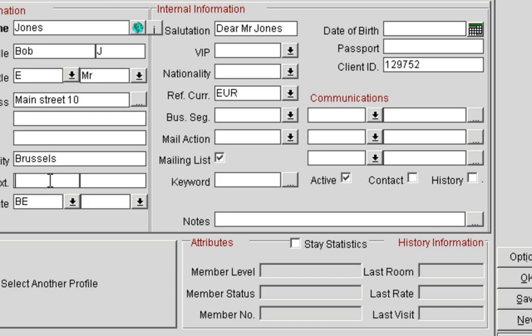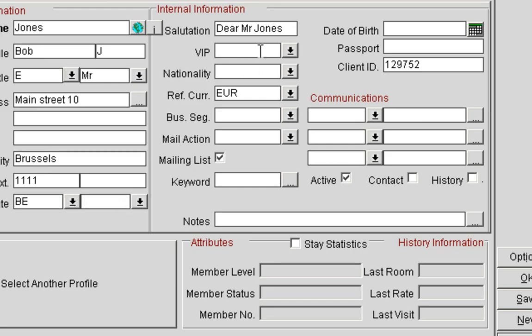You have the postal code, the extension code if it's also being used, and the country. The country can be set by default to the country of where the property is located. However, it can always be changed according to where the guest is living. We also have the possibility of using states if the country where the guest comes from also has states.